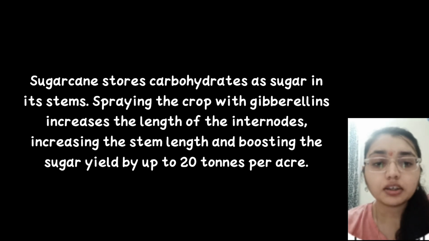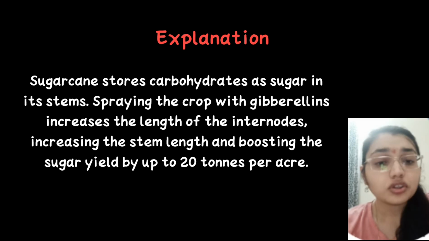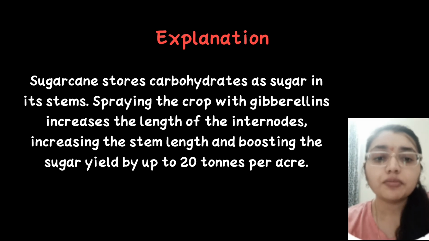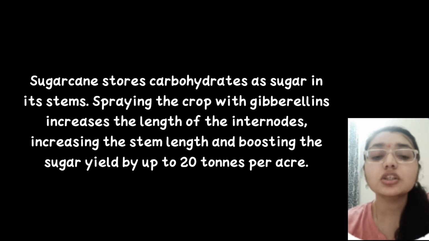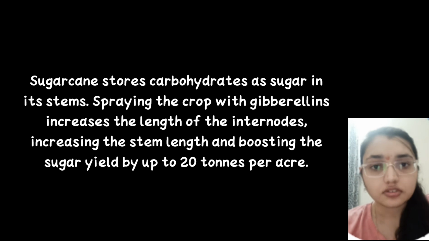Option 3: sugarcane stores carbohydrate as sugar in its stem. Spraying the crop with gibberellin increases the length of the internode, increasing the stem length and boosting the sugar yield, by up to 20 tons per acre.